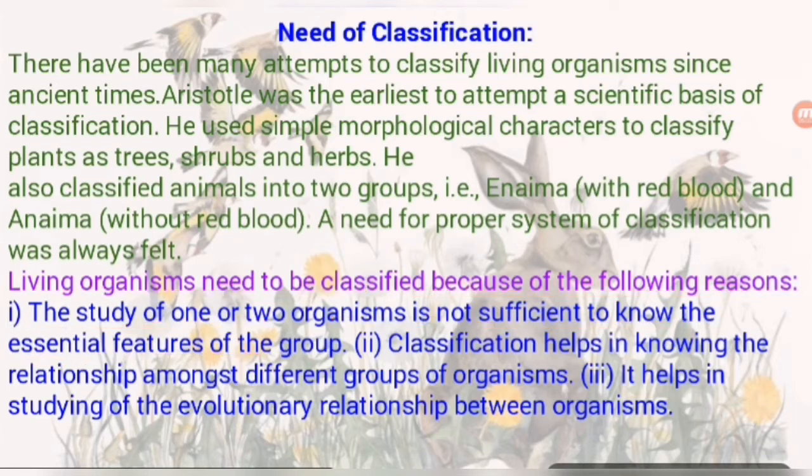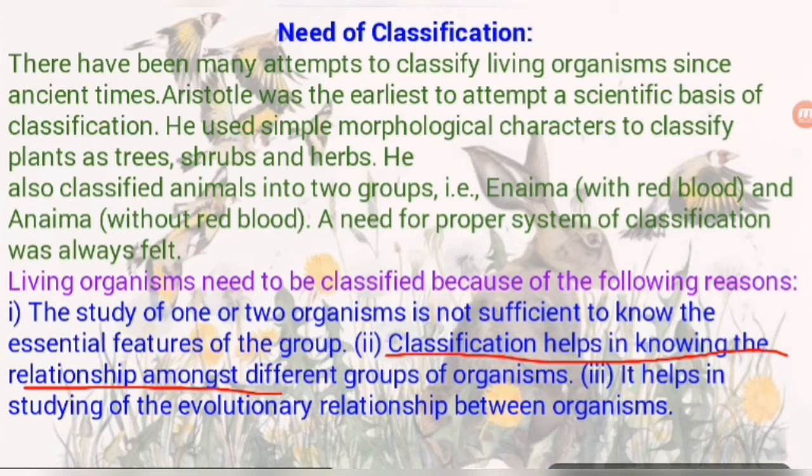The study of one or two organisms is not sufficient to know the essential features of the group. It means that on the basis of the characteristics of only one or two organisms, we can't categorize or describe the characteristics of the whole group. That is why classification helps in knowing the relationship amongst the different groups of organisms.